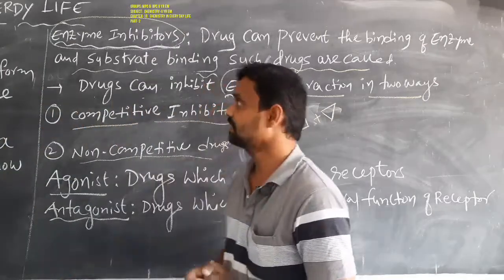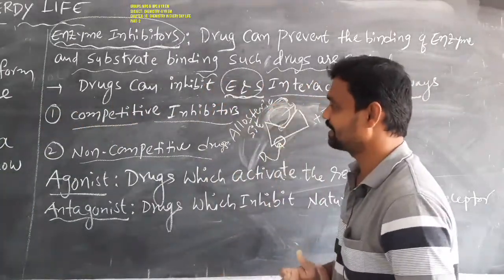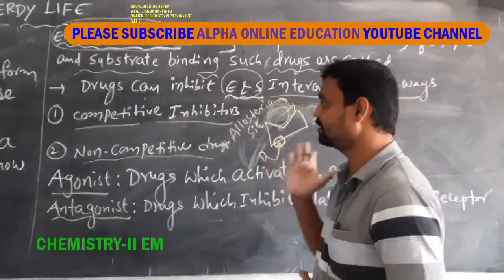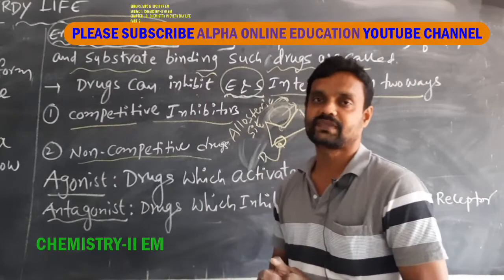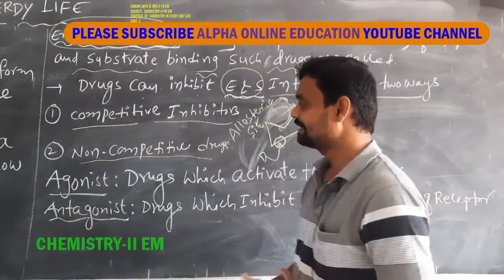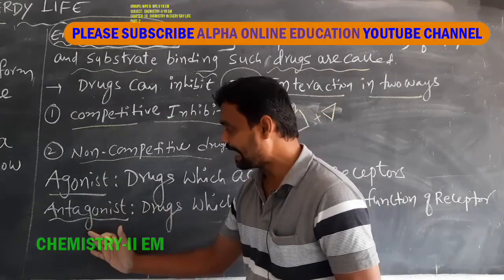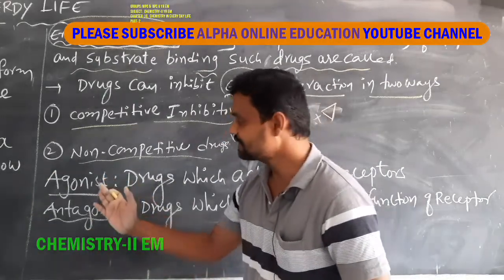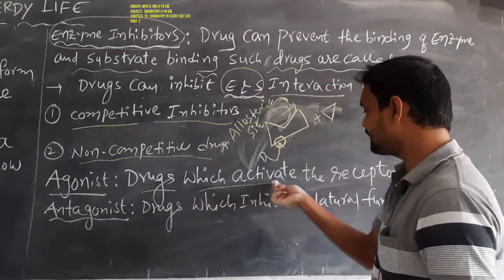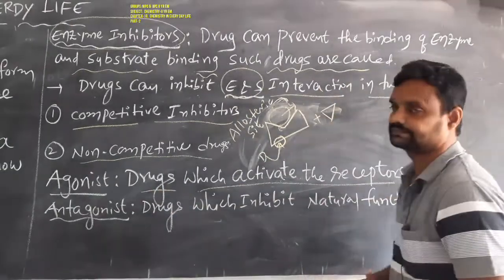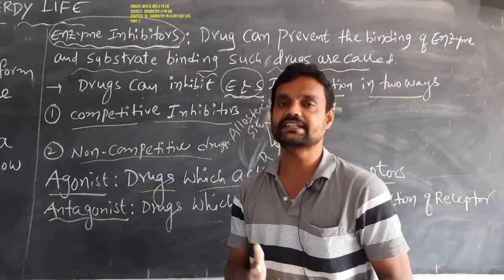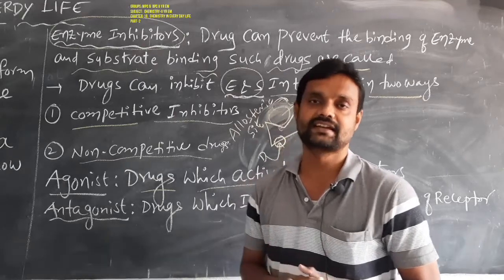So these are the enzyme inhibitors. There are two types of enzyme inhibitors: competitive inhibitors and non-competitive inhibitors. And here we have to know another two terminologies, that is, agonist and antagonist. What is the meaning of agonist? It means drugs which activate the receptors. The drugs which activate the receptor activity.